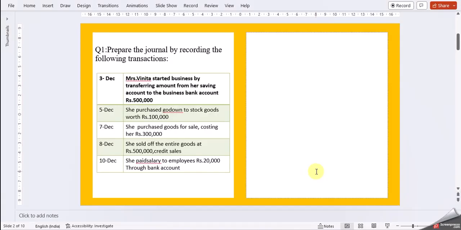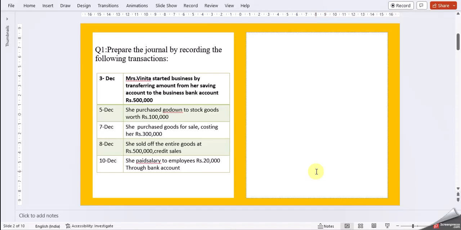First question, prepare the journal by recording the following transaction. So here we have a date and what kind of a transaction has been done. Starting with 3rd December, Mrs. Vanitha started business by transferring amount from her savings account to the business bank account, that is 5 lakhs. Then on 5th December, she purchased godown stock goods worth 1 lakh.